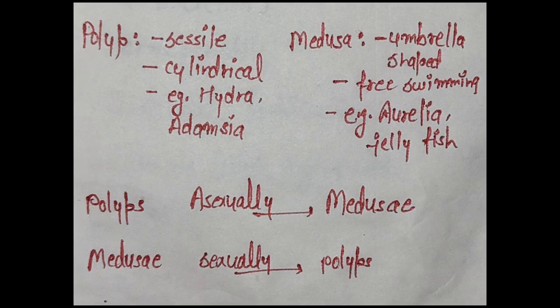A polyp is a sessile and cylindrical form. Cnidarians which exist in polyp form are Hydra and Adamsia. A medusa is an umbrella shaped and free swimming form. A cnidarian which exists in medusa form is Aurelia, or jellyfish.